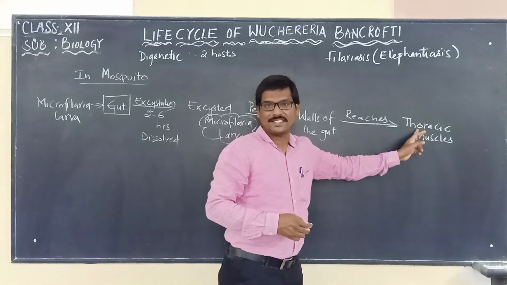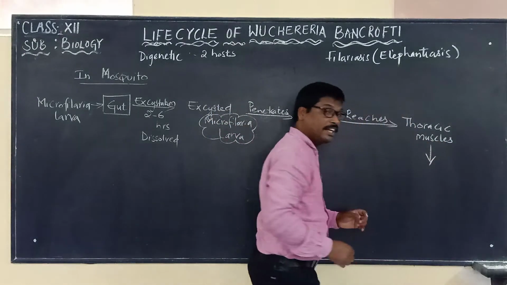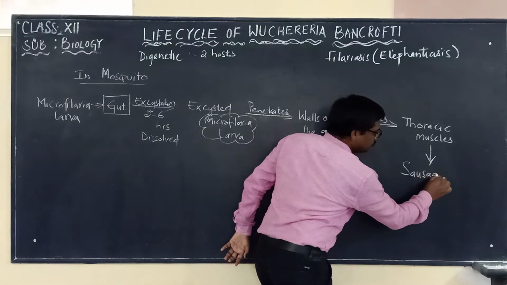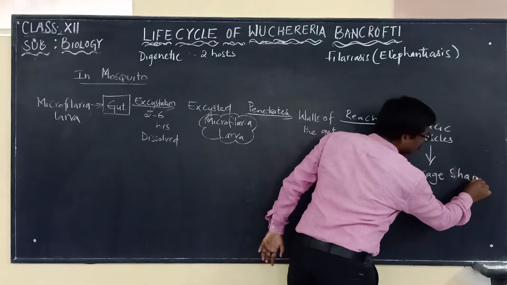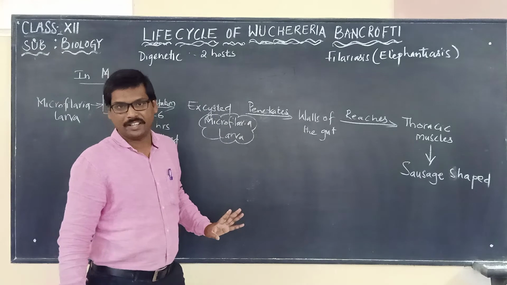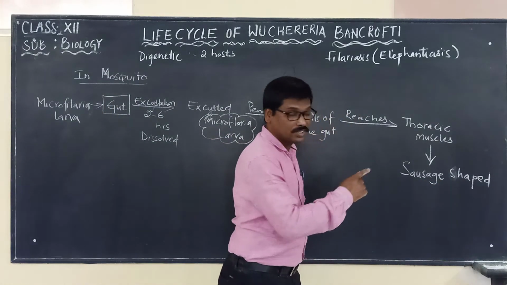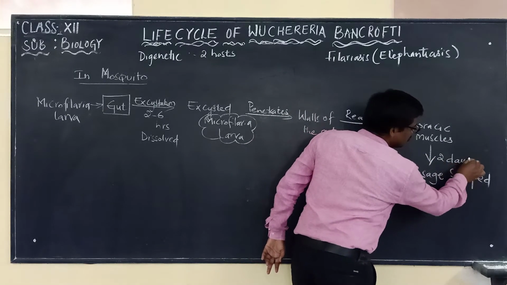Now inside the thoracic muscles, it will be changing into a sausage shape. It is changing into sausage shape microfilaria, and for changing into sausage shape it just takes about 2 days.